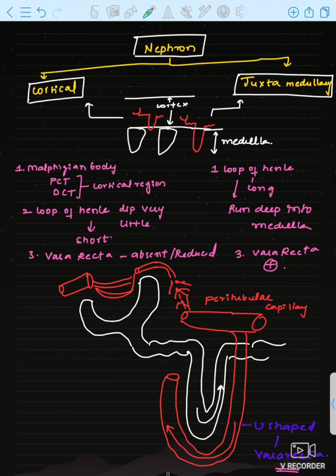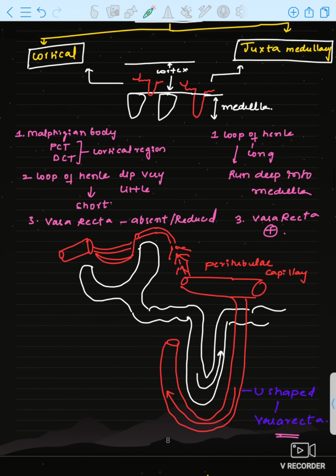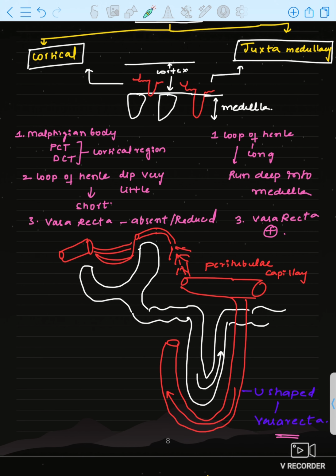So now let us discuss the different types of nephrons present in the kidney. Based on location, different types of nephrons are present. We all know this is the cortex region and this is the medullary pyramid, means medulla. Nephrons are usually present in the cortex region.